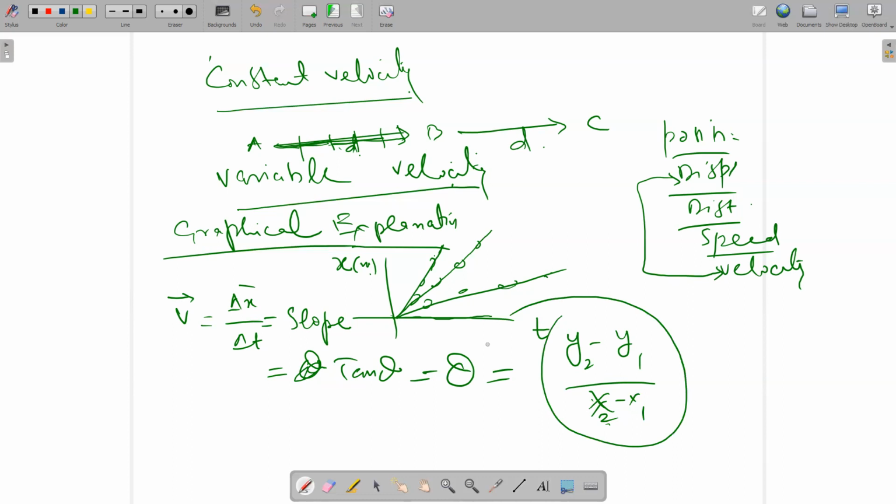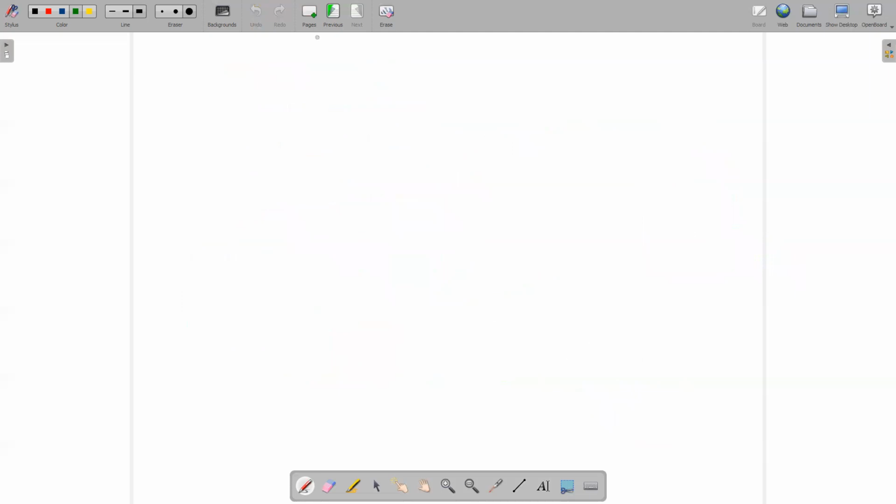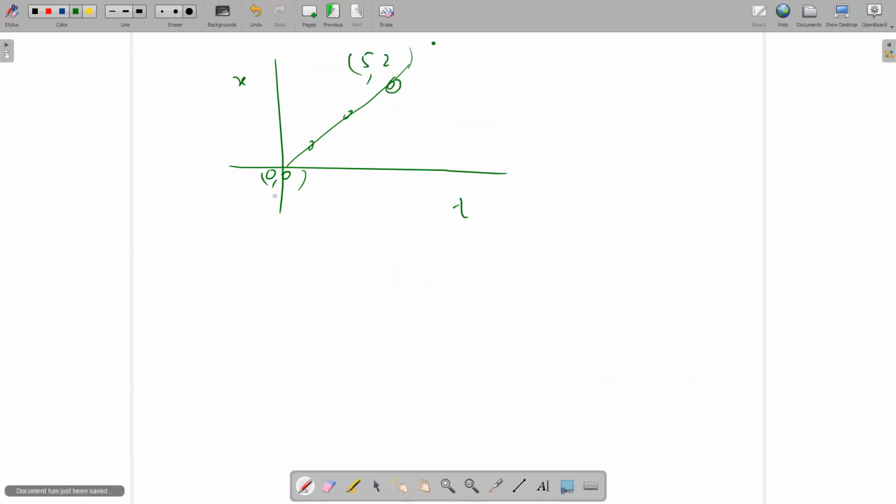How can we apply this formula here? I want to explain in the next slide. See, if I have this xt graph and this is the line and these are the points, this point is 0, 0. And this point is, suppose, 5 or 2. This point is x1, y1.